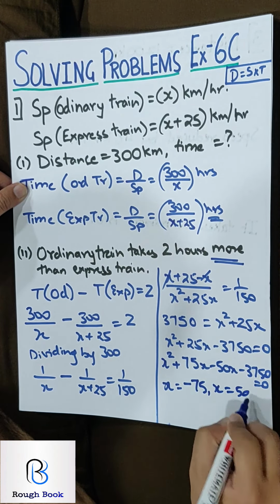So you'll have to mention over here, since speed cannot be negative, therefore speed of the ordinary train is 50 kilometers per hour, and I don't have place here so I am writing here speed of the express train 50 plus 25, that is 75 kilometers per hour. Are we clear with these two types? It's a very simple and straightforward question.